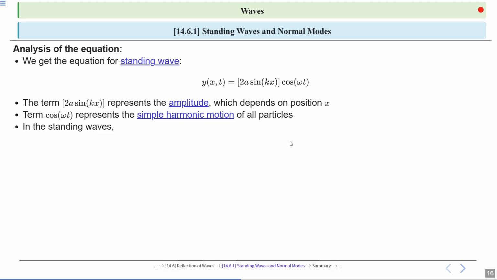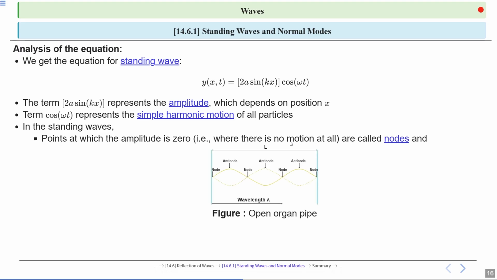In the case of standing waves, nodes are the points where the amplitude of the wave is 0. As shown in the diagram, a standing wave pattern in an open organ pipe where the length L accommodates a specific number of nodes and antinodes, and wavelength lambda is indicated.